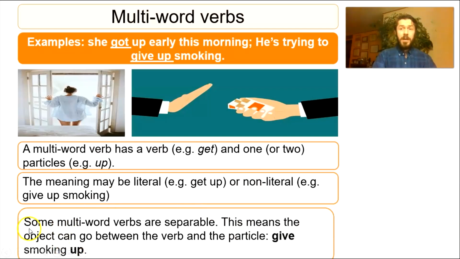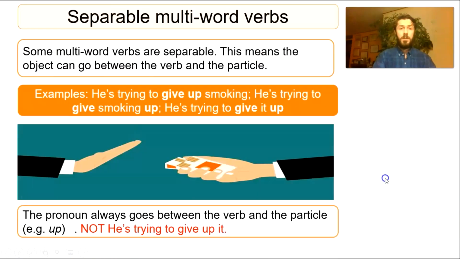The other thing to think about is the form, right? So some multi-word verbs are separable, right? This means the object can go between the verb and the particle, all right? So give smoking up, right? The object smoking goes between the verb give and the particle up. So that's a separable multi-word verb. All right. Let's take a closer look at these.